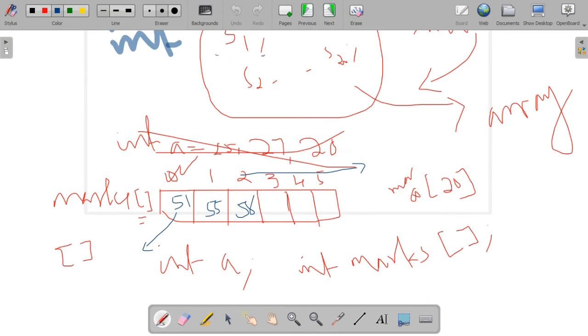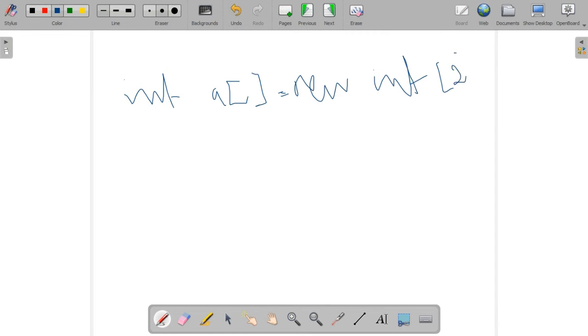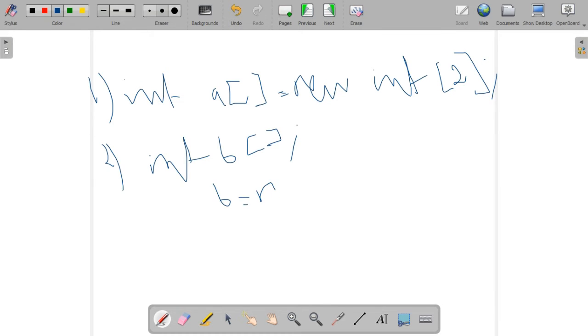So what are the 3 ways to declare an array? Some questions will come for 2 marks: is it valid or not? Identify valid array declaration statements. Let's see one example. This is question number 1. In question number 2, b = new int[3].